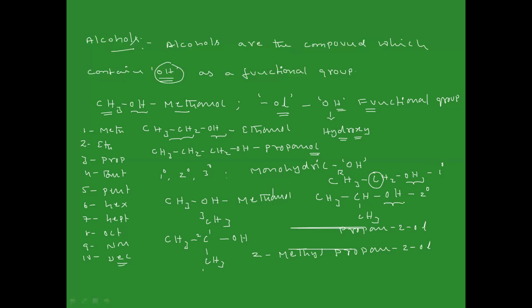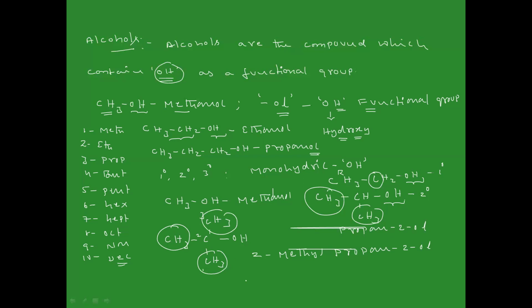Whatever carbon is linked with the OH group, if it contains one alkyl group, we say this is a primary alcohol. If the carbon linked with the OH group contains two alkyl groups, that is secondary. Whenever it contains three alkyl groups, that is tertiary.